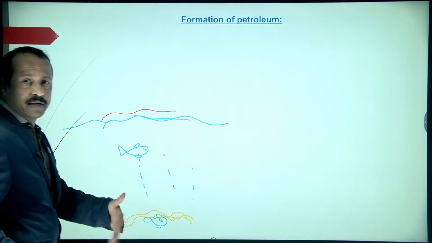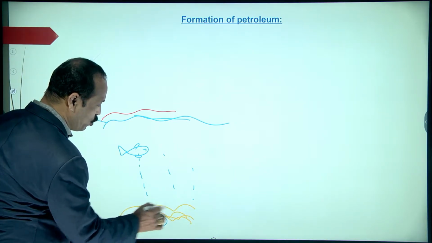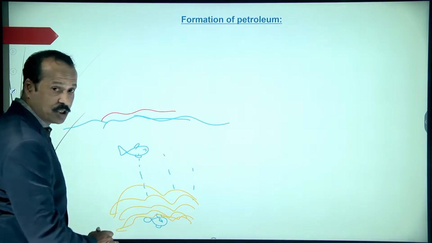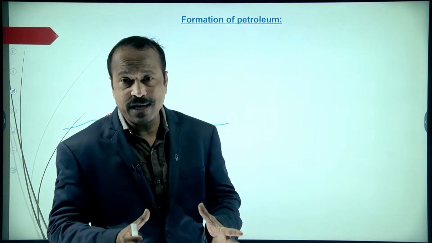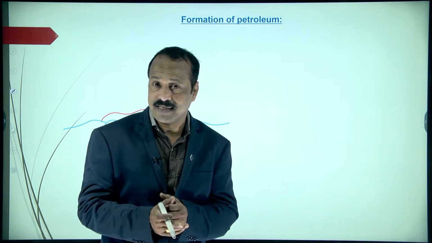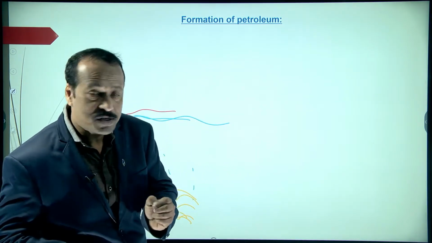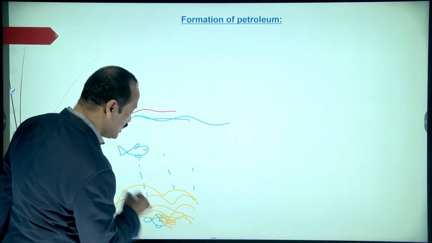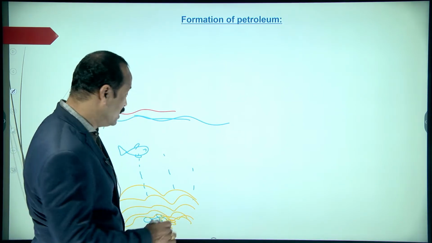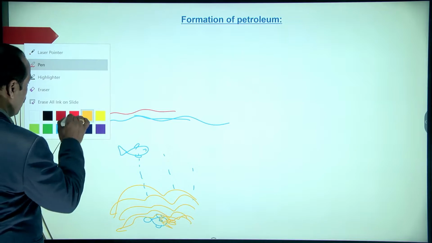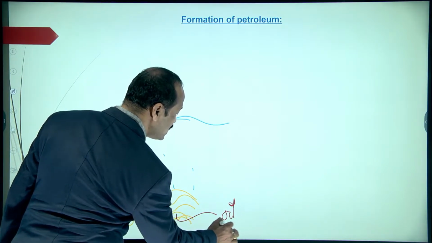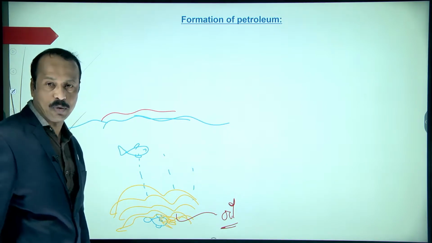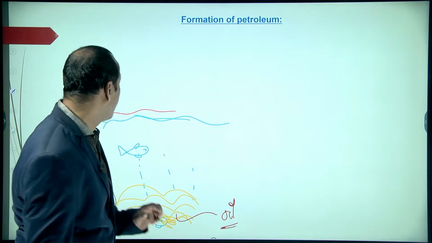Over years and years, still more sand is covered over this. Due to that, a lot of pressure and temperature is built up inside, right? Under this temperature and pressure, these dead marine animals are converted into oil. This oil is nothing but petroleum. Clear to you? Very simple.